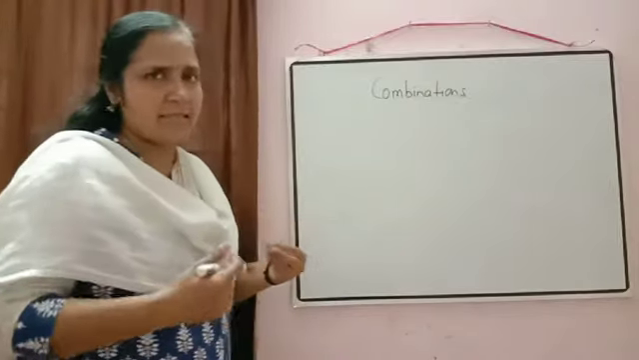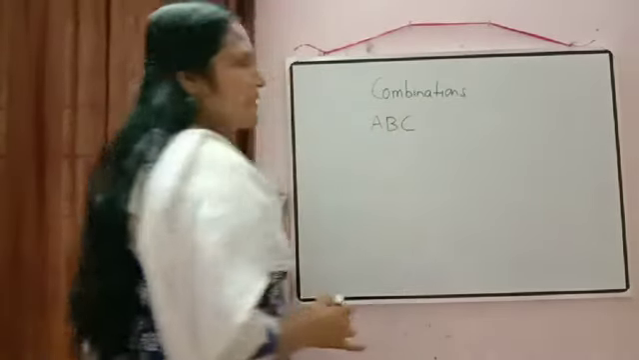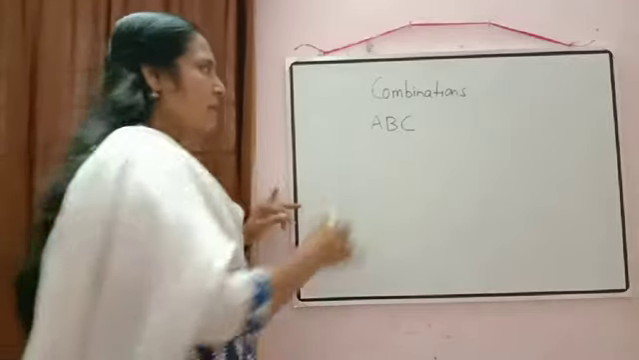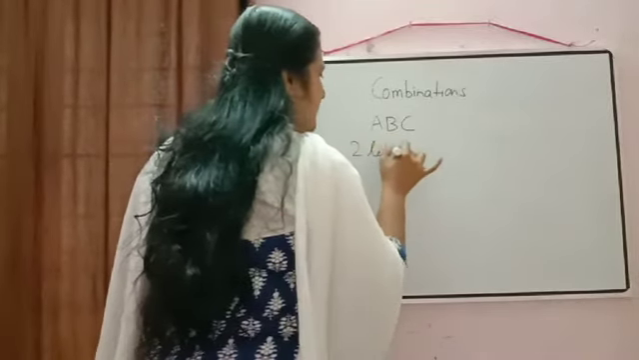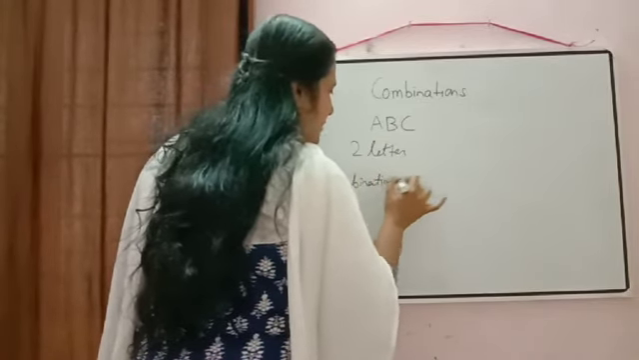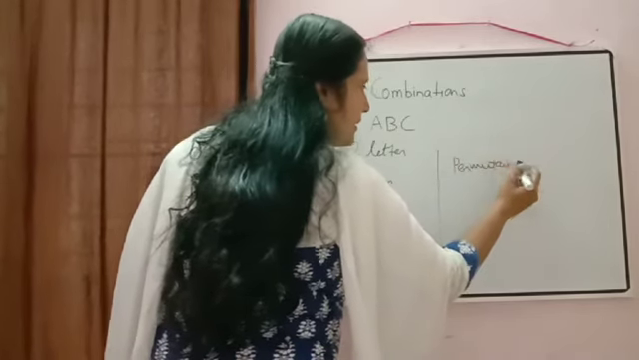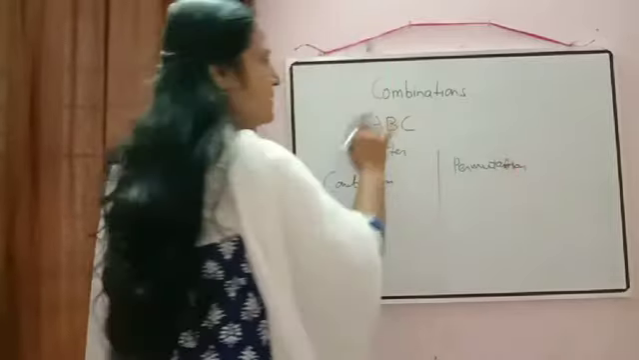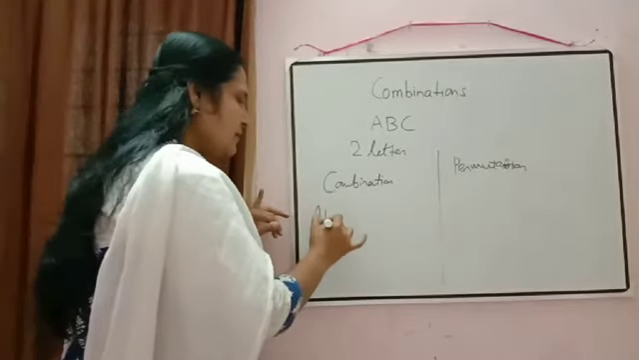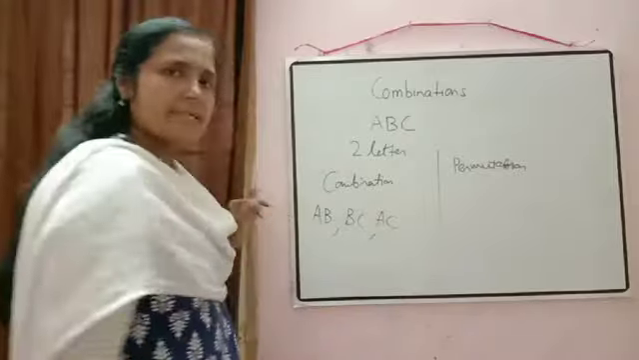Okay, one example I am giving you. Suppose we have 3 letters here, A, B, C. Now if I say just select 2 letters, what is the difference between combination and permutation? That I am giving you. Here combination and here permutation. I just said select 2 letters from these 3 letters A, B, C. So how will we do the selection? First AB can be selected, or BC can be selected, or AC can be selected.